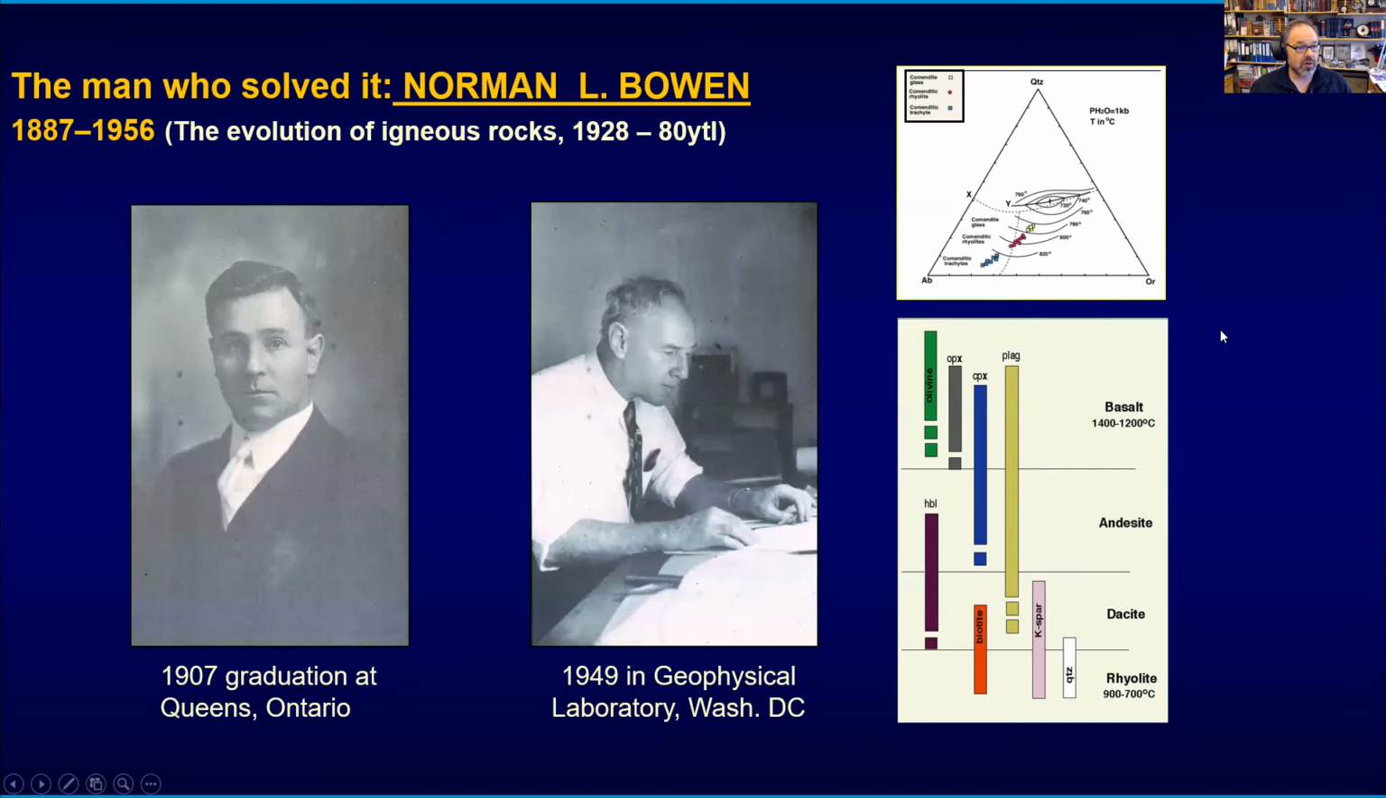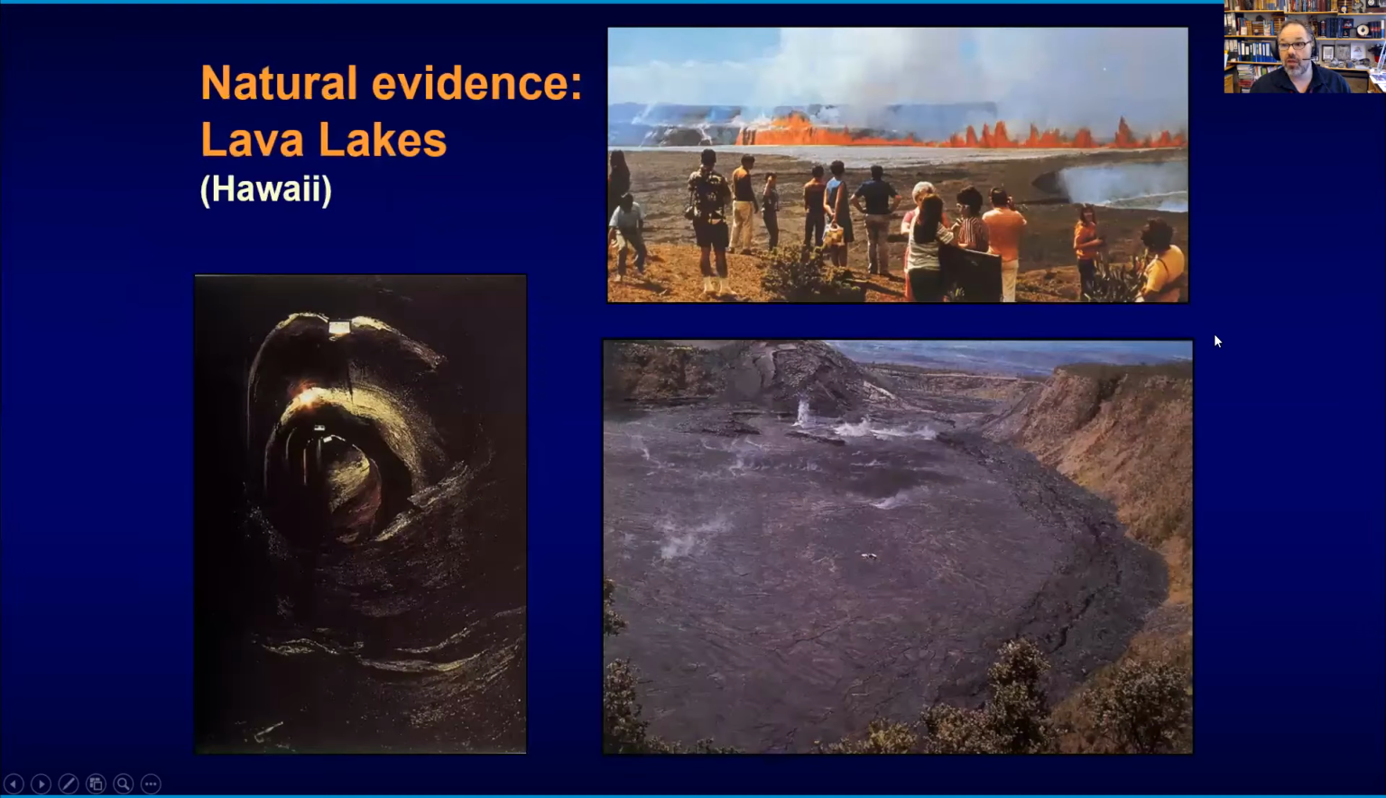But I don't want to go into phase diagrams too much. I'd rather give you some natural examples now, to keep this rather simple today and rather qualitative. And here, I think one of the best examples we have is lava lakes on Hawaii. And here's one of these lava lakes on Hawaii.